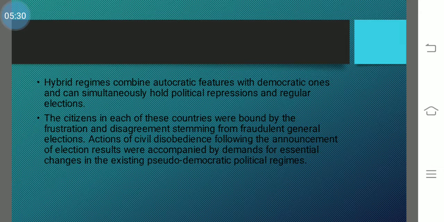And the citizens in each of these countries were bound by the frustration and disagreement stemming from fraudulent general elections. They were doing elections but winning by fraud. So people showed disagreement because of this, and that is why there was civil disobedience against the government. Collectively they were protesting that we will not obey the government anymore.